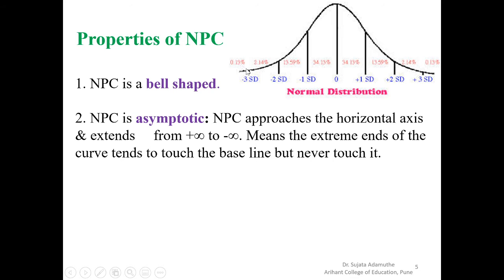any student doesn't have any ability. They have, but they can't represent their ability. They can't express their ability, whatever may be the test we had conducted. And so we can't say that there is 0 ability of the students. So it will extend along the x-axis. It never touches the x-axis. So it is infinity. And on the right side, high ability of the students, we can't say that any one